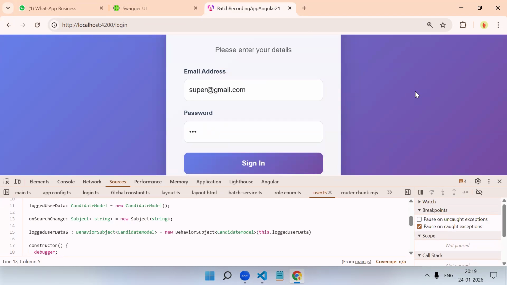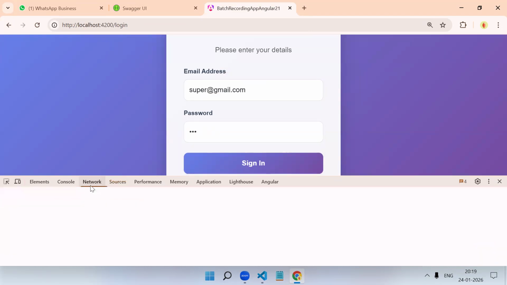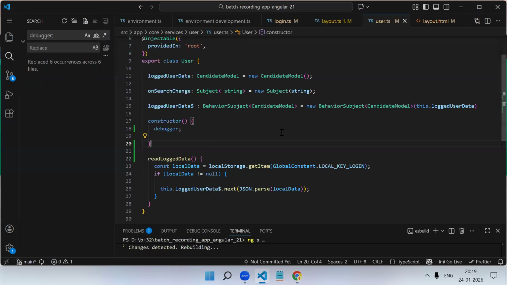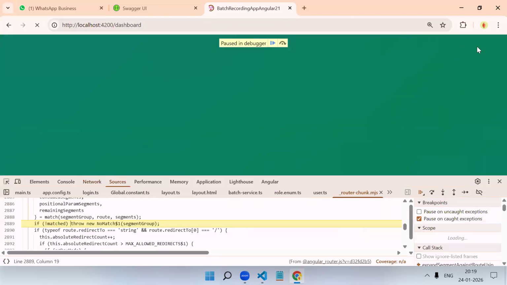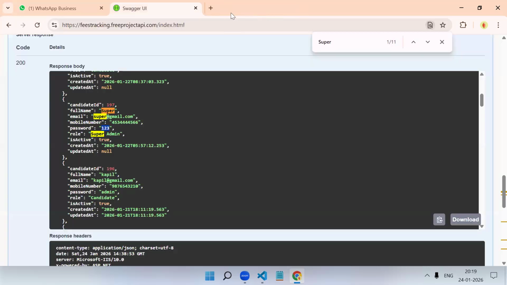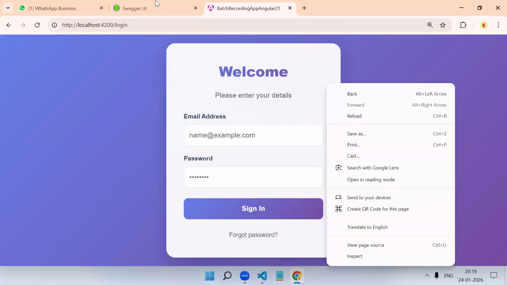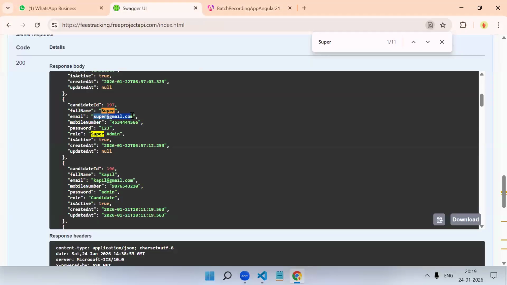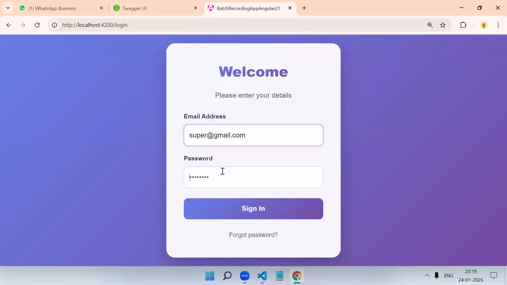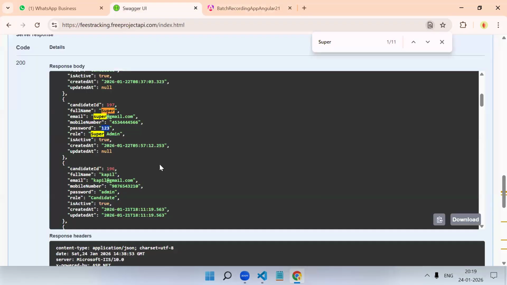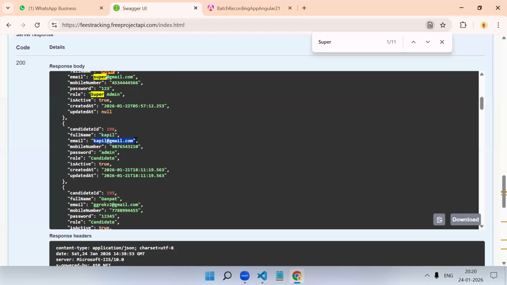Sign in. Why are we able to see this now? What happened? Not all files were saved. Let's do it fresh. Log out. Your username, your password. I logged in as a super admin and all the menus are coming. Log off. Now I will log in as a candidate.